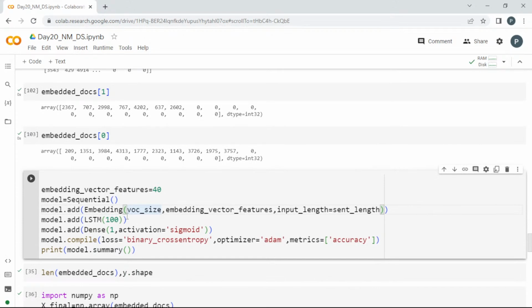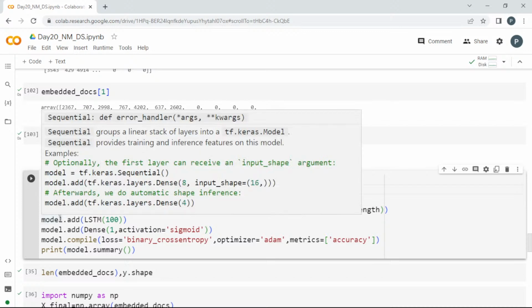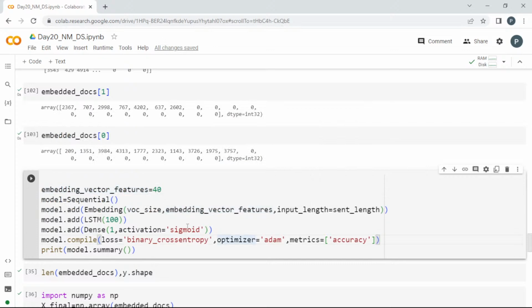LSTM. Based on your length, you can give it. Here, since it is a title, I am giving 20. If it is a text, text will have many words, right? So for that you can set a higher limit like 50 or 100. Otherwise you will be losing information, right?